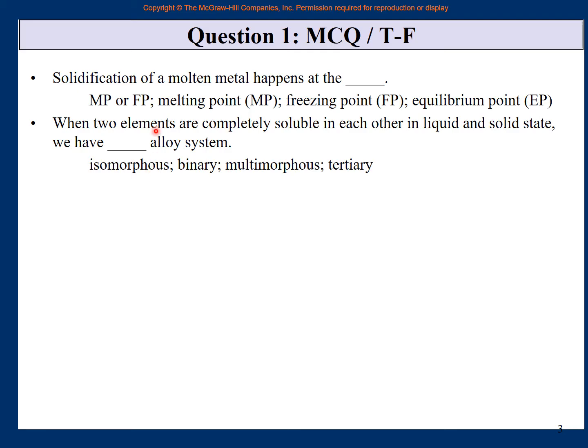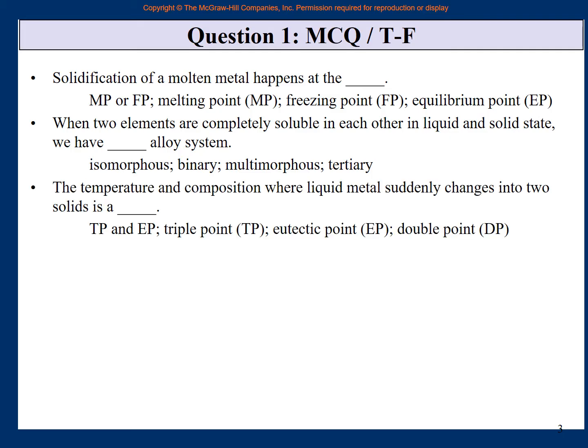So whenever it is a binary alloy system, when two types of elements are there, but if they are completely soluble in each other in liquid and solid state, then it is an isomorphous alloy system, because only one solid structure forms. If there is alpha, it will be only solid alpha. It will not be alpha and beta solid, right? So isomorphous will be the correct answer.